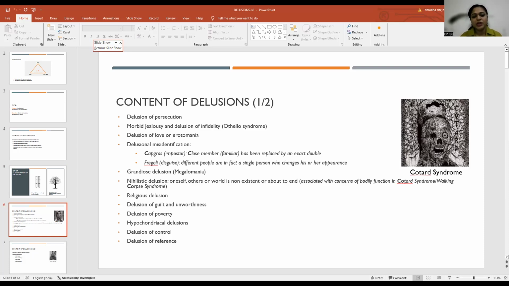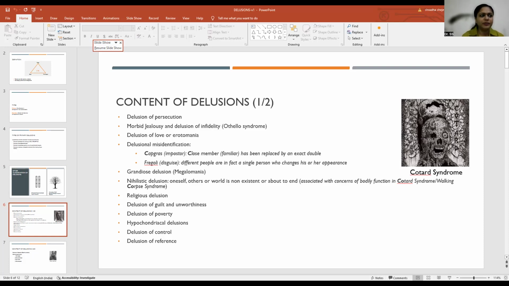Hypochondriacal delusion. Here, you can remember "hypochondriacal" from the abdomen being divided into quadrants, and one of them is the hypochondriac quadrant, right? This is just a mnemonic to remember that hypochondriacal delusions are related to parts of the body, meaning the health of the body.